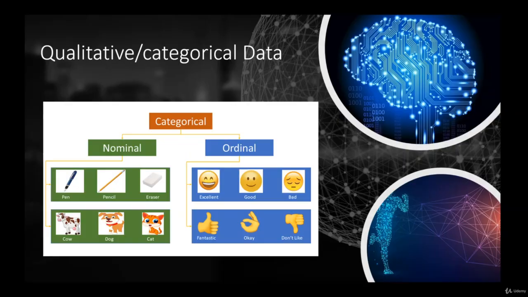So the first type, as I said, would be the categorical one. And inside of the categorical one, we have the nominal and the ordinal data. For the nominal data, basically, it's pretty simple. It can be used to label variables without providing quantitative values. Let's say, for example, you receive a questionnaire where they ask you what you prefer to write with: your pencil, your pen, a Sharpie, for example, or any other answer.